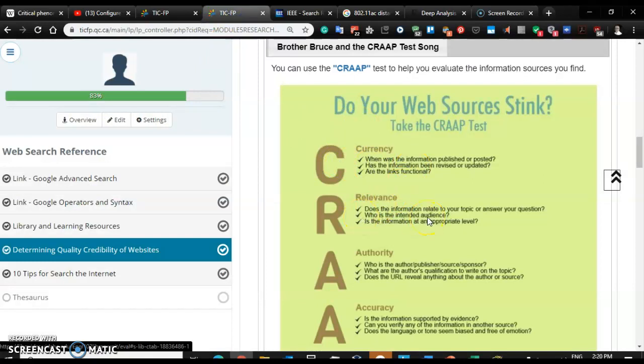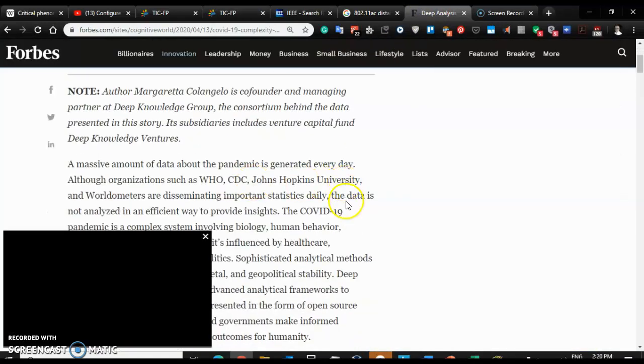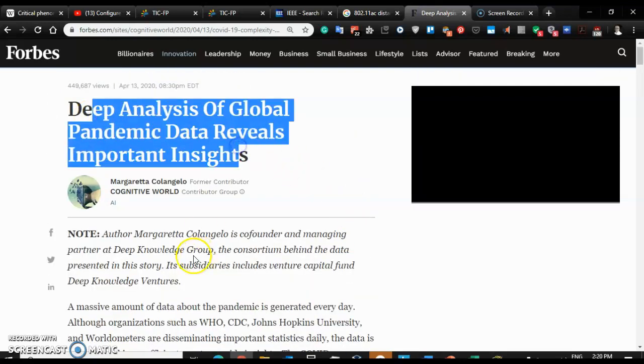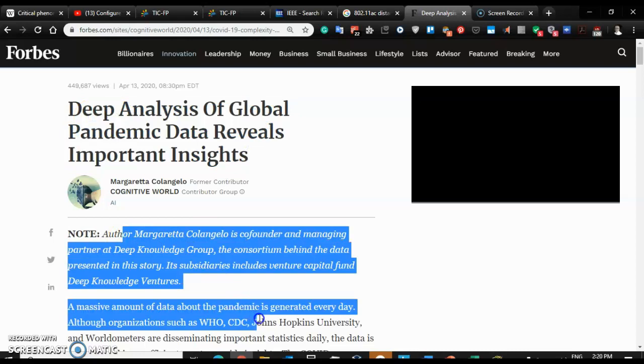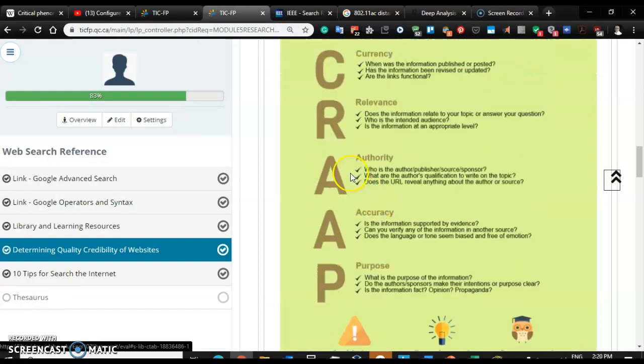Is it relevant? Is it about COVID-19, or did it just mention it on the side? And I think here again, when we read the article, we can see that it's not a peripheral topic, that its core subject matter is COVID-19. So it's relevant to the research we're doing.